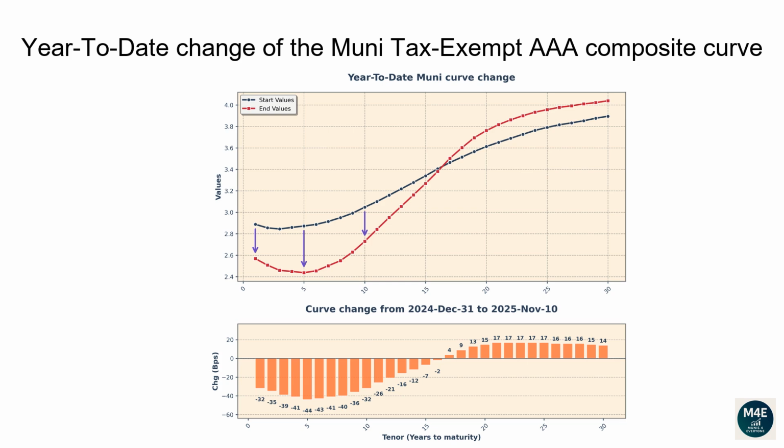The 1-year tenor changed -32 basis points. The 2-year tenor changed -35 basis points. The 5-year tenor changed -44 basis points. The 10-year tenor changed -32 basis points. The 20-year tenor changed 15 basis points. The 30-year tenor changed 14 basis points.